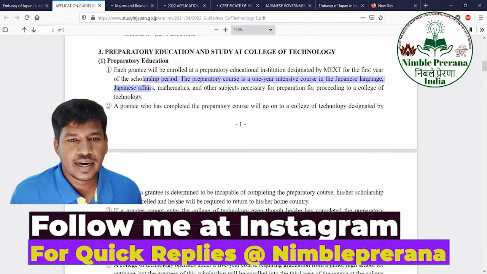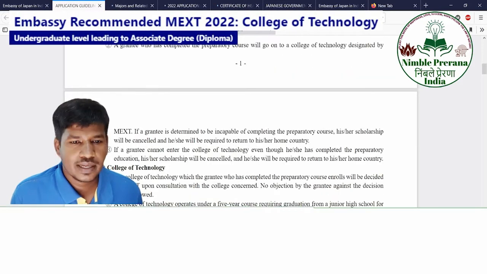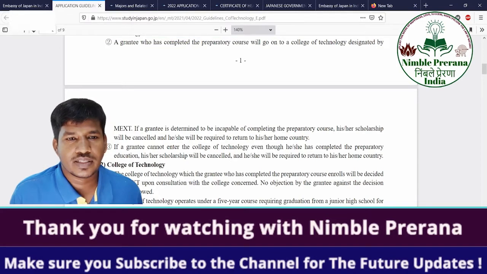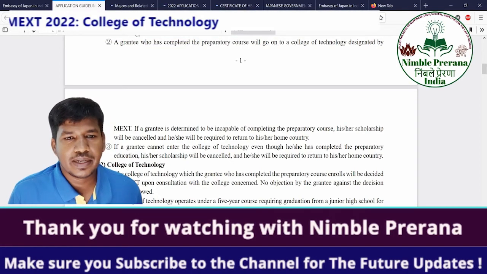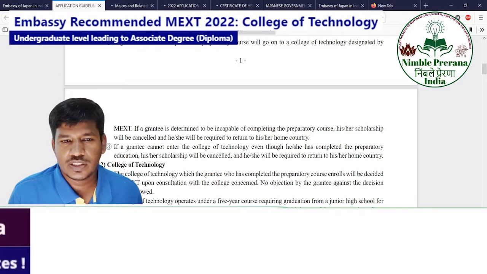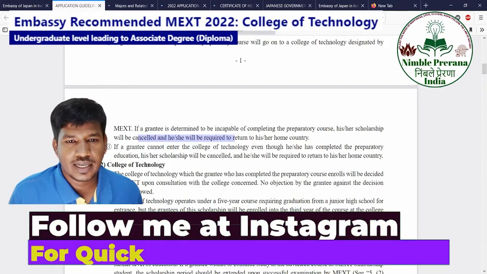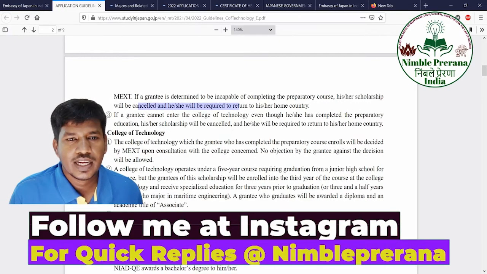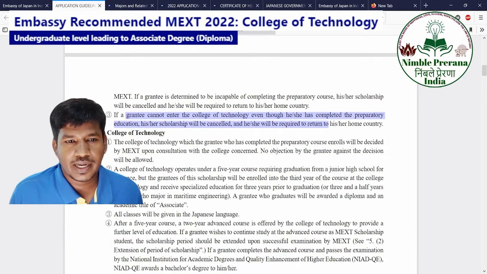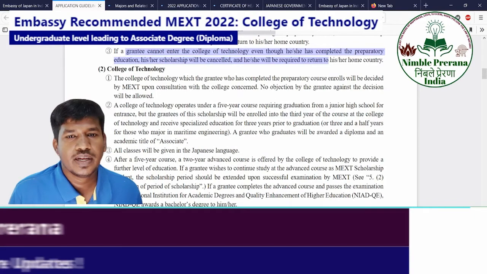The grantees who have completed the preparatory course will go to the College of Technology designated by MEXT, that is the intermediate colleges, plus one, diploma colleges. If a grantee is determined to be incapable of completing the course, the scholarship will be cancelled. You can understand that issue. If a grantee cannot enter college even after the preparatory course, it will be cancelled. That is the basic logic only.